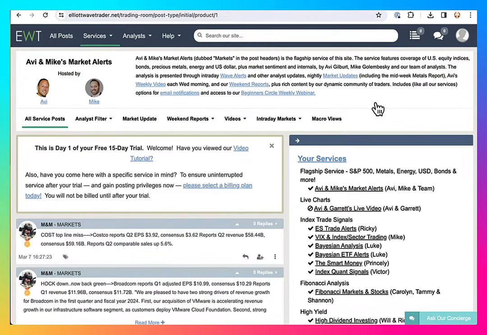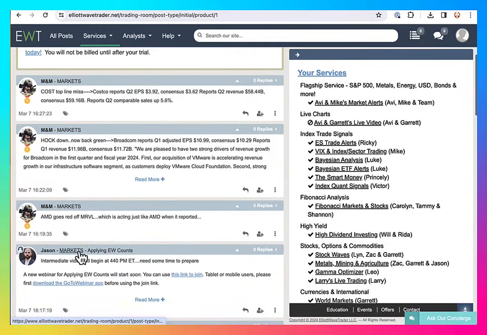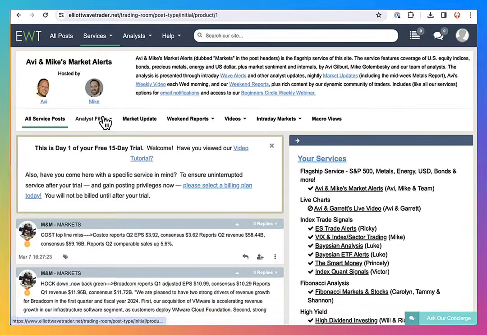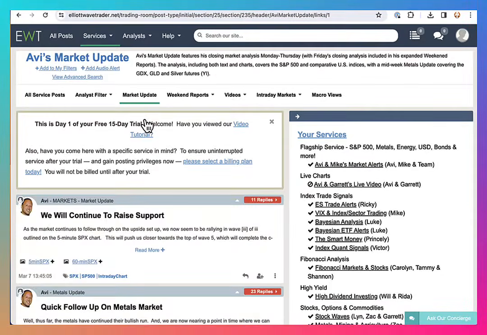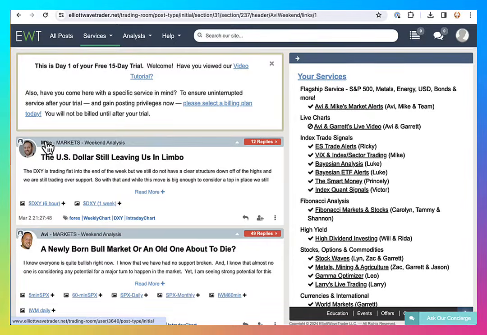This is Avi and Mike's Market Alerts, our flagship service. Its posts, as you can see, are designated by the header markets. Here are links to specific content in this service that you may want to read, such as Avi's end-of-day market updates and his expanded weekend reports, which you'll see also feature contributions by senior analyst Mike Golombeski.